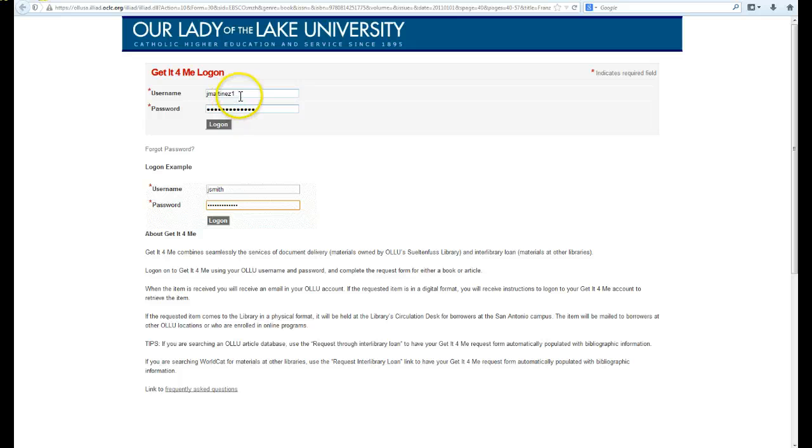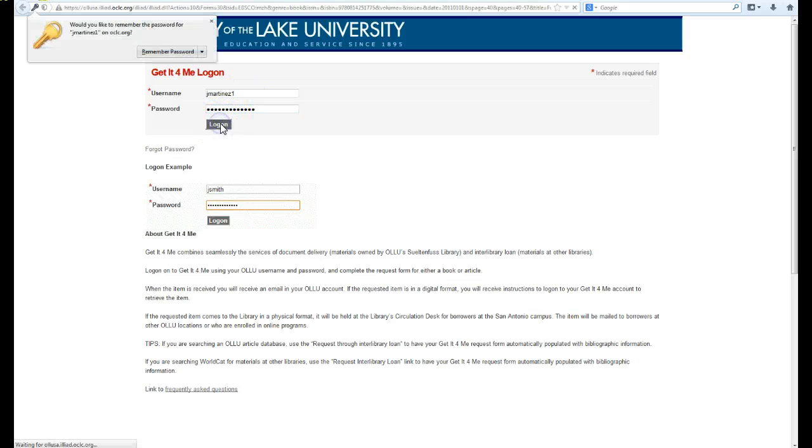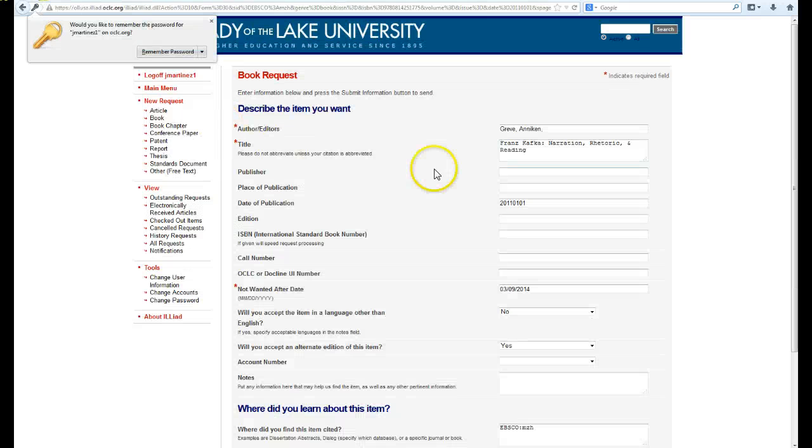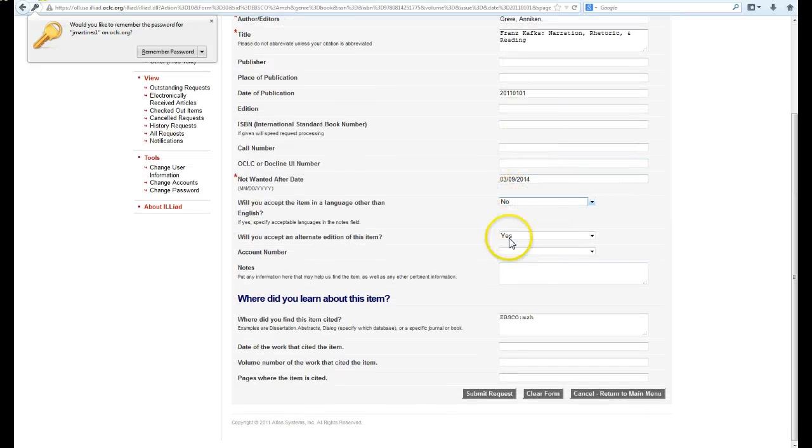You can access it by using your credentials, the same ones that you use for getting into your email. So you log in and it opens it up. And in this case, because I'm in the database, it fills all of this out. There are some instances where it won't fill all of this out, and so I'll have to go back and pull the author's name and cut and paste the title and that type of thing. So luckily on this form, it went ahead and opened it up for me. Everything is filled out. All I have to do is submit the request for this.